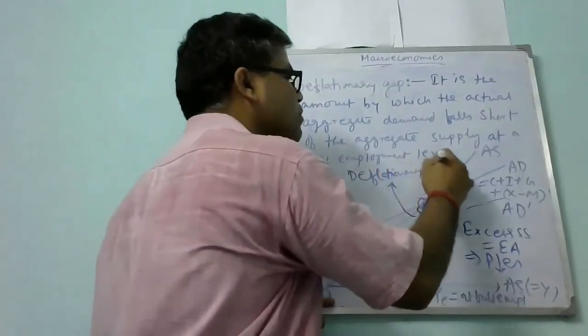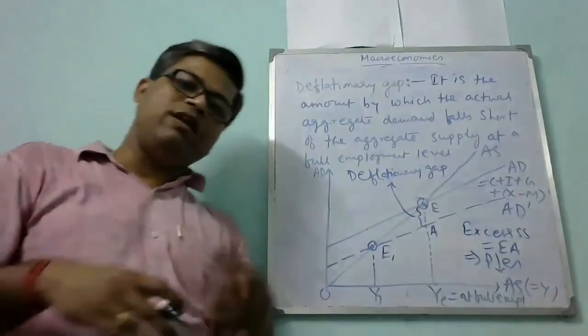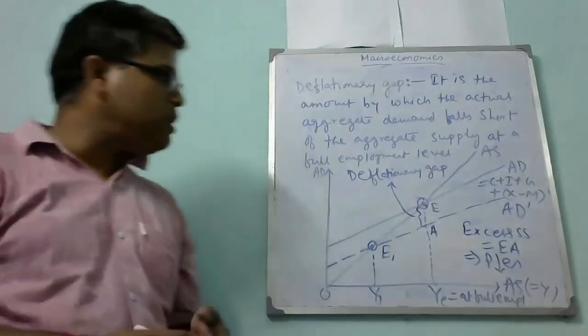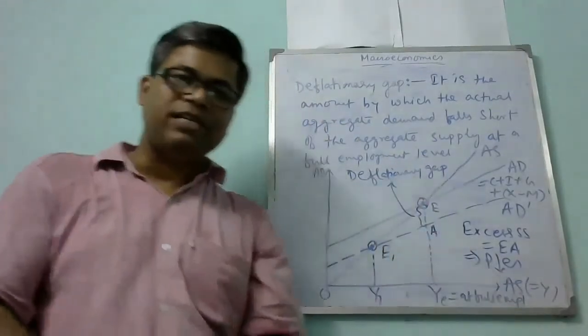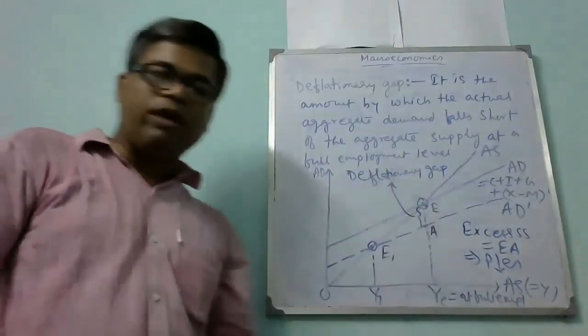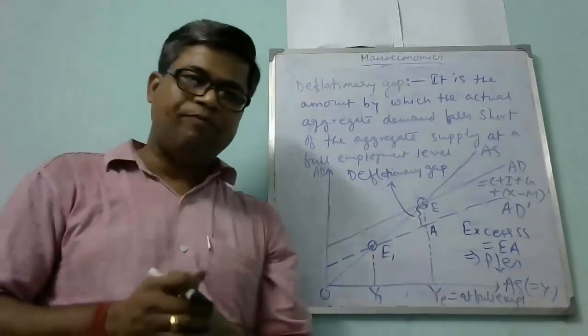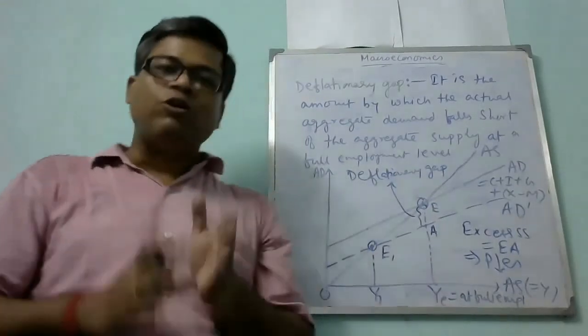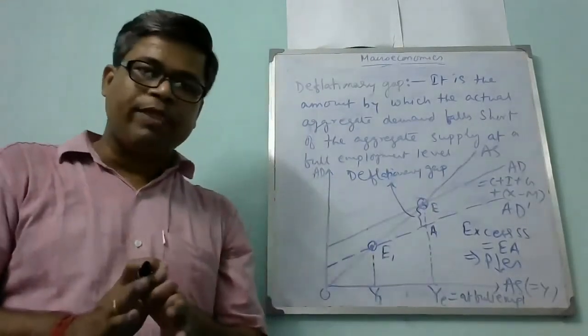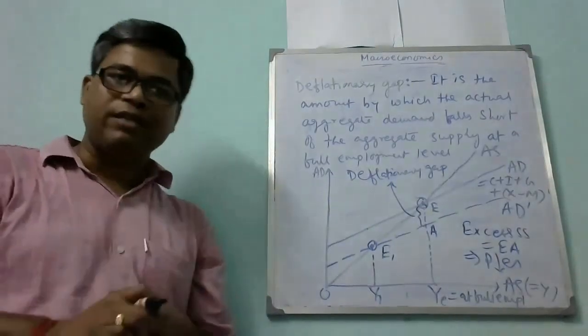Deflationary gap. Why this gap actually? Because the aggregate supply is more than the aggregate demand. That's the reason why the price level of goods and services is falling down. And this gap, the AE gap, is called the deflationary gap at the full employment level of income. I hope this concept is clear to you. If you still have any doubt, you can write in the chat box.